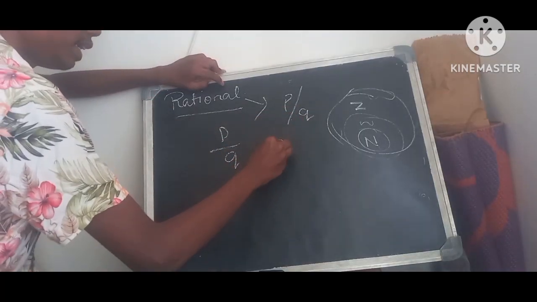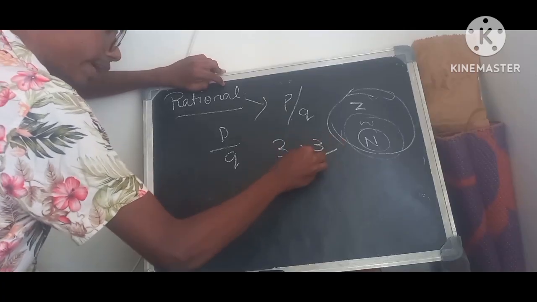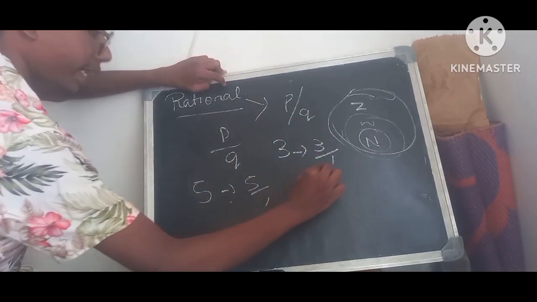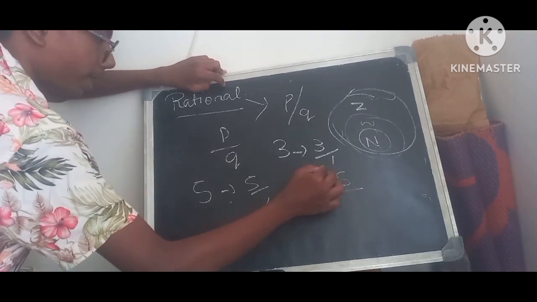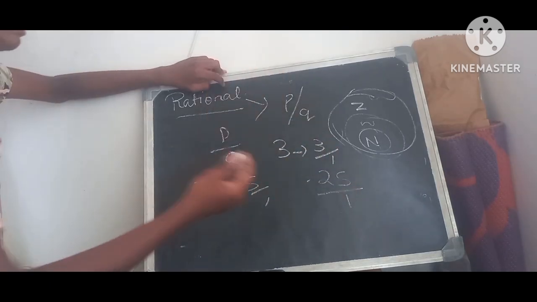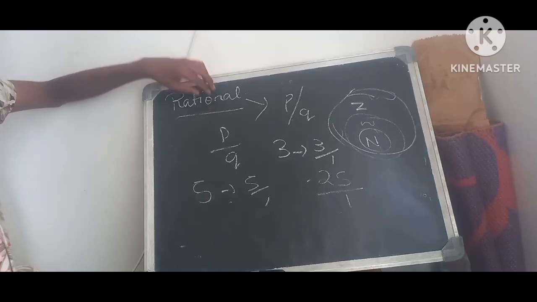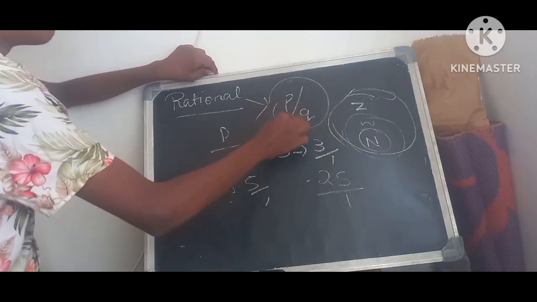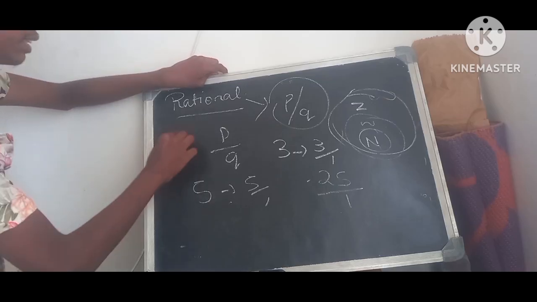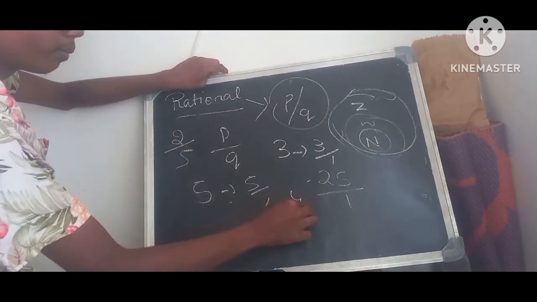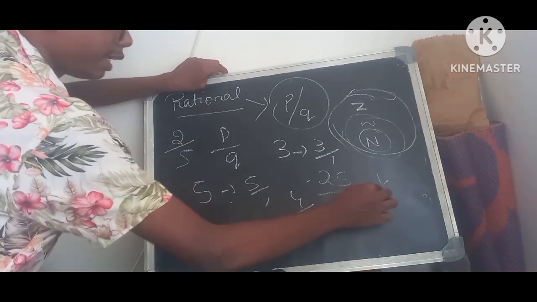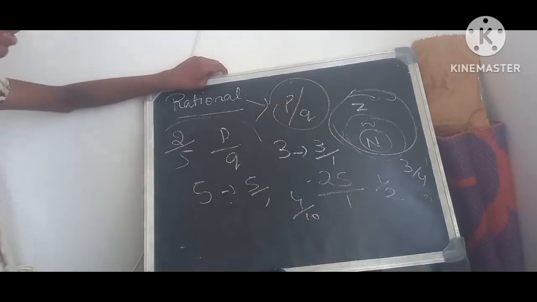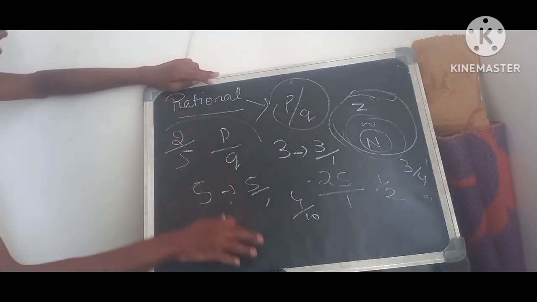For example, 3 you can write as 3 by 1. 5 you can write as 5 by 1. -25 you can write as -25 by 1. Like that, all integers, whole numbers and natural numbers we can write in the form of p by q. Other examples such as 2 by 5, 4 by 10, 1 by 2, 3 by 4, which can be written in the form of p by q, we call rational numbers.